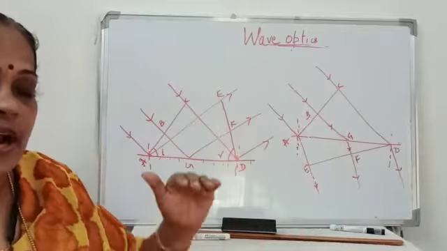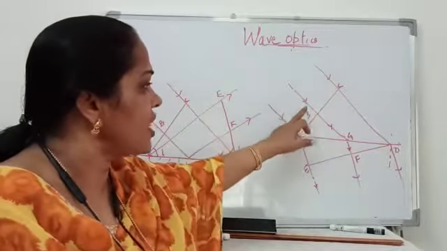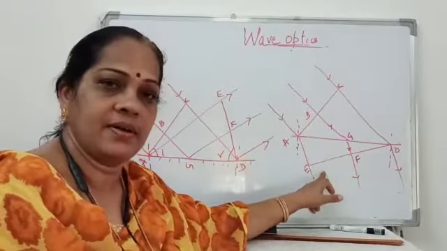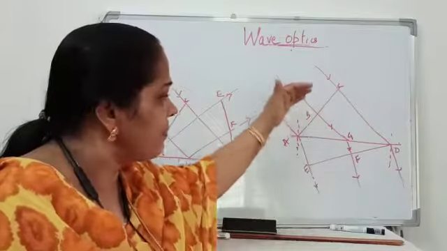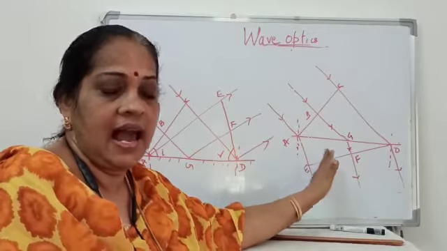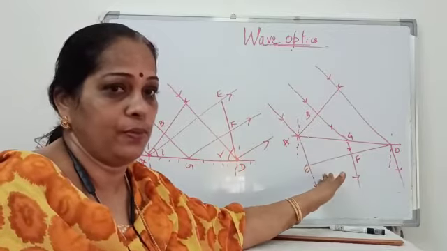Under the laws of refraction, while we were proving Snell's law, we saw that light travels from rarer to denser. Now you have to draw a figure where light travels from denser to rarer, and you have to prove Snell's law. This is an assignment for you.